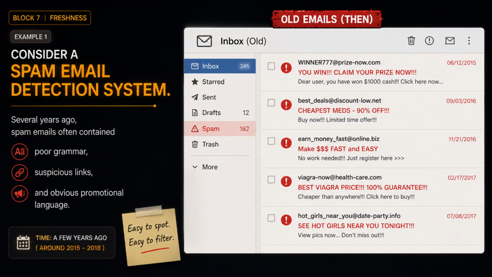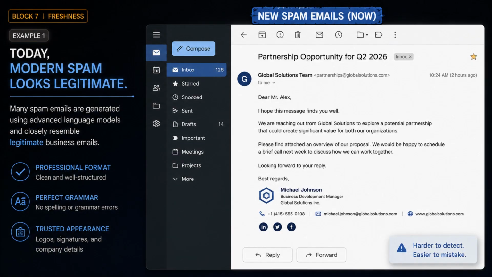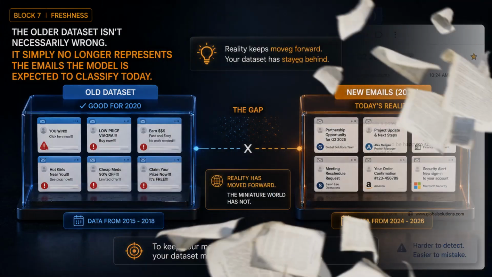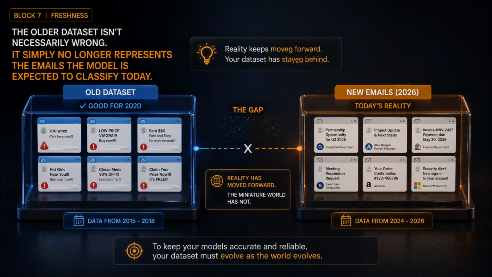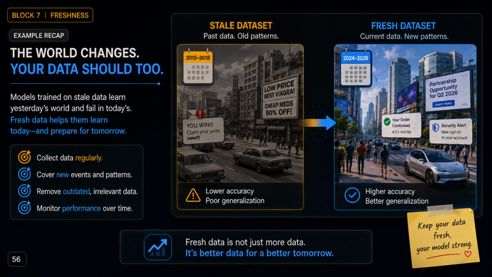Consider a spam email detection system. Several years ago, spam emails often contained poor grammar, suspicious links, and obvious promotional language. Today, many spam emails are generated using advanced language models and closely resemble legitimate business emails. The older dataset isn't necessarily wrong. It simply no longer represents the emails the model is expected to classify today. The same challenge appears in many other applications. Traffic patterns change, manufacturing processes evolve, medical knowledge advances. A good dataset doesn't remain good forever. It should evolve as the world evolves.